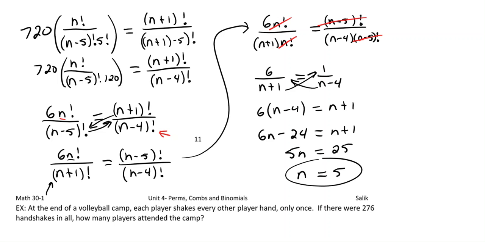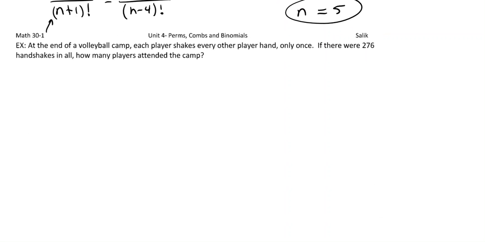Okay, last question. So this one says, at the end of a volleyball camp, each player shakes every other player's hand only once. If there were 276 handshakes in all, how many players attended the camp? Well, this definitely wouldn't be during COVID right now, and we definitely wouldn't be shaking hands. But this happened in the past, so let's figure out the question.